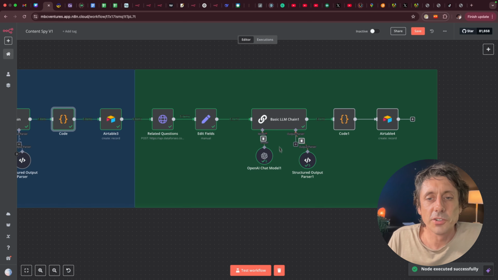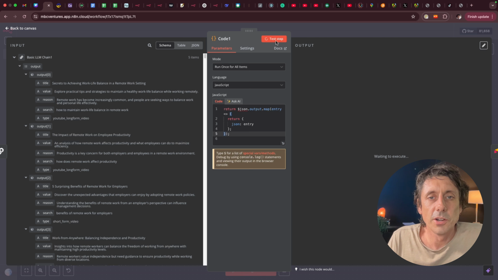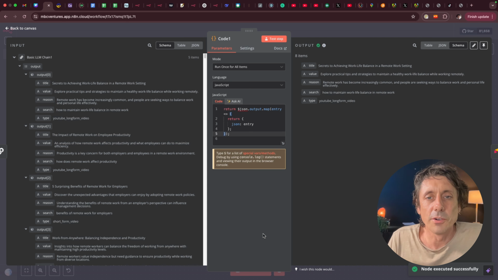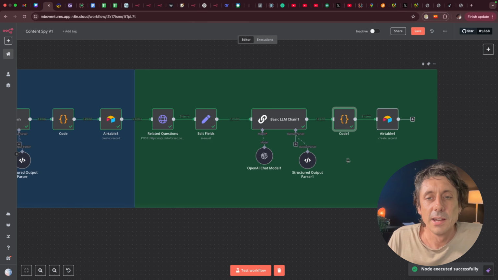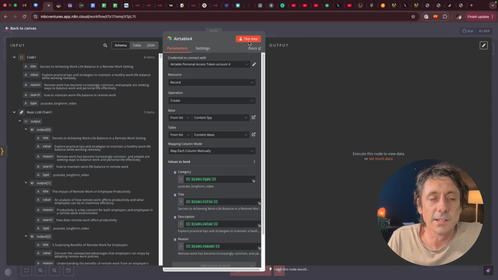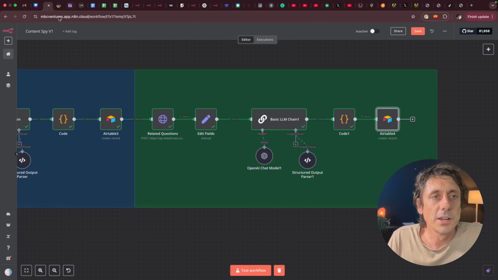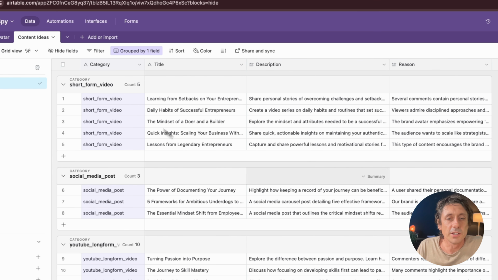Okay, so the AI is finished coming up with the results. I can then go to the code node. Let's run that as a test. It's going to restructure this so I can iterate over it and put it into Airtable like that. And then if I click into Airtable and I click test step, it's going to add them. But because I've already got this, I won't do that step again. If we head over to Airtable, in the content ideas, this is where all the ideas arrive. So basically, that's the end of this automation.